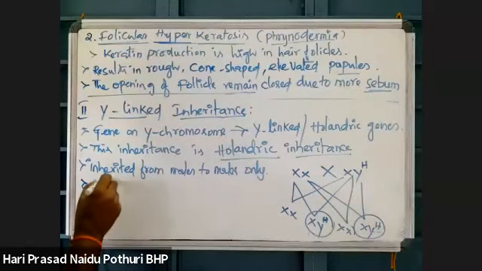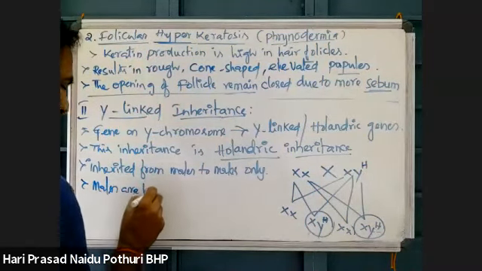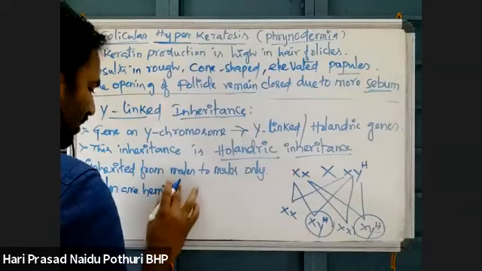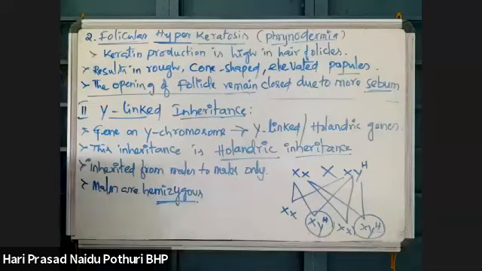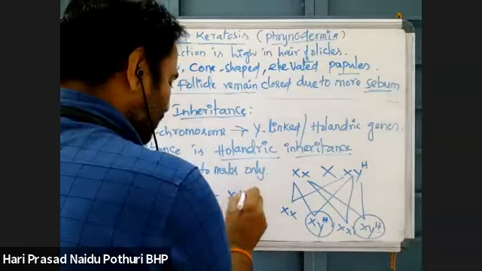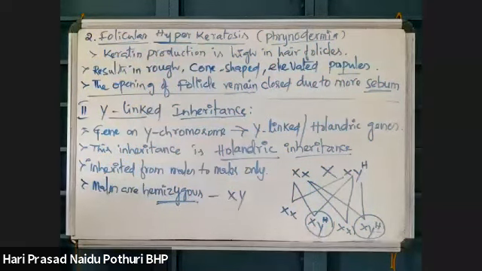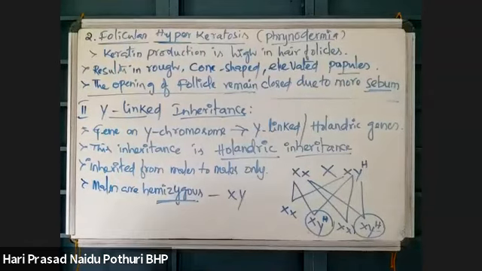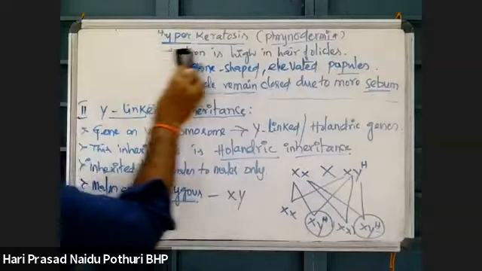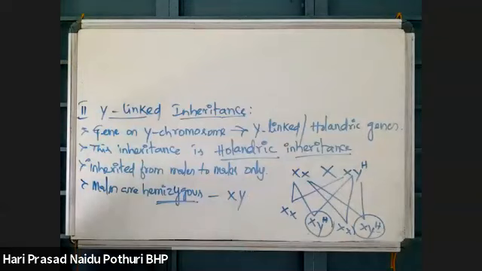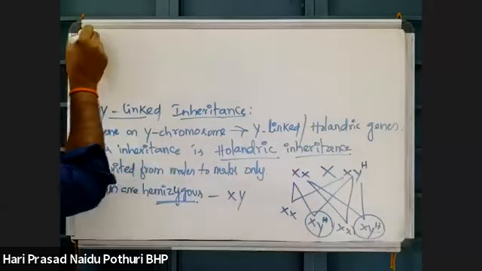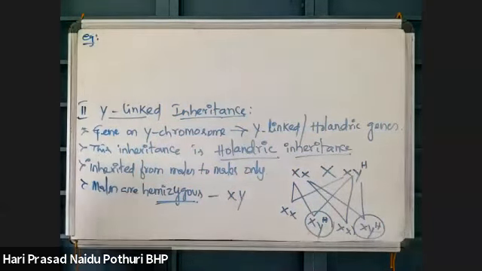So these males are hemizygous, not homozygous, not heterozygous. What are they? Because only X and Y genes are present, they are hemizygous. These hemizygous males are carrying Y-linked inheritance. Some examples for this Y-linked inheritance.